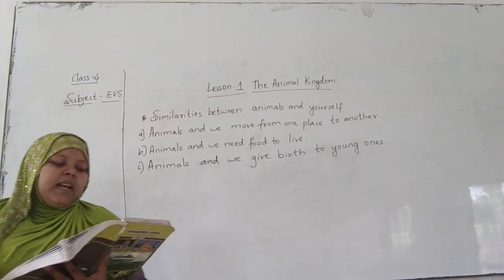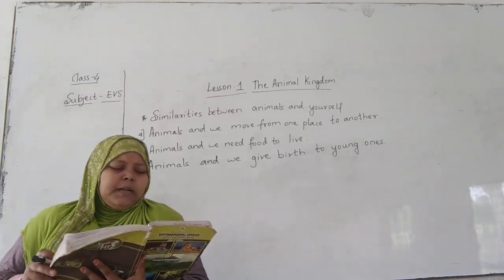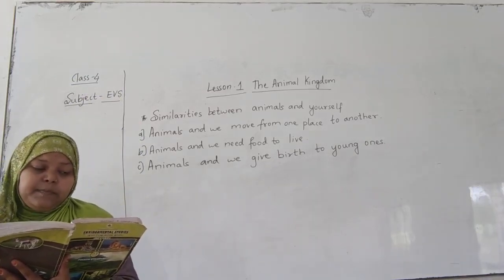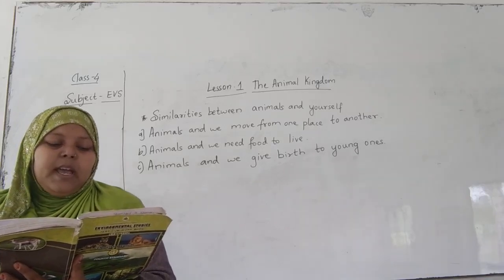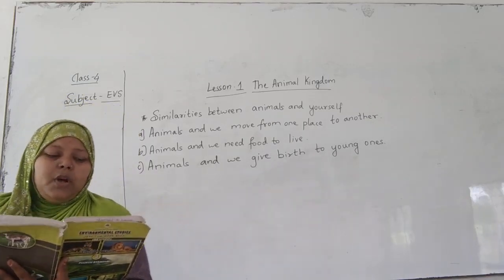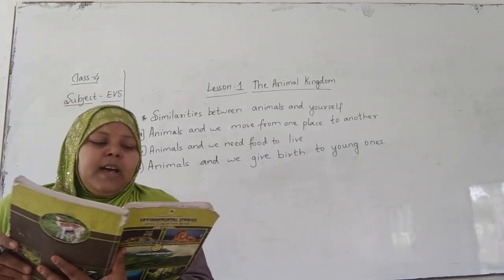In your previous class, you have learned about different animals, isn't it? You know that birds and insects are also animals. Observe the animals that you see around you.